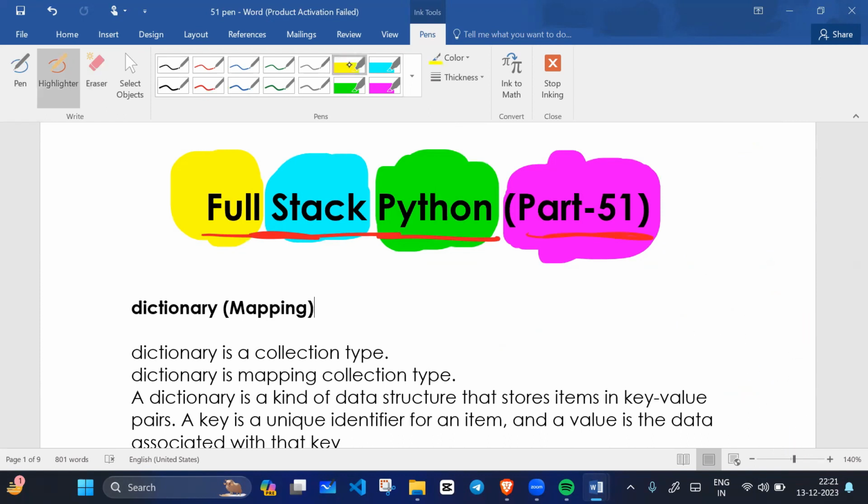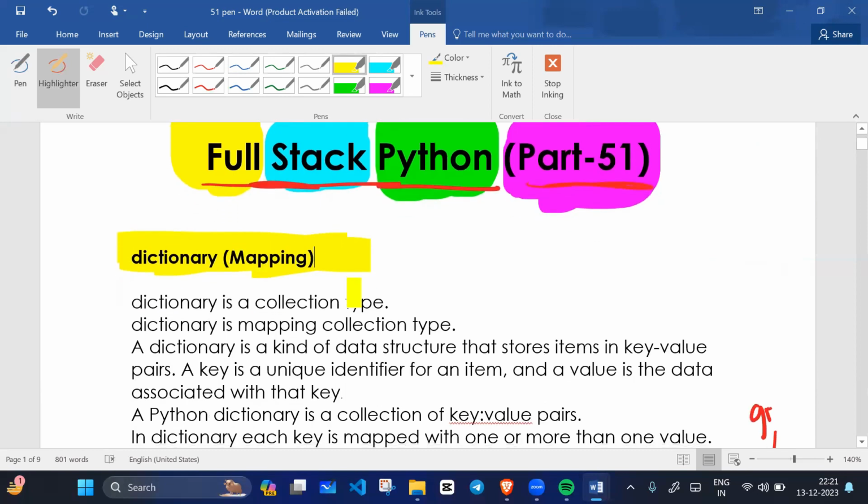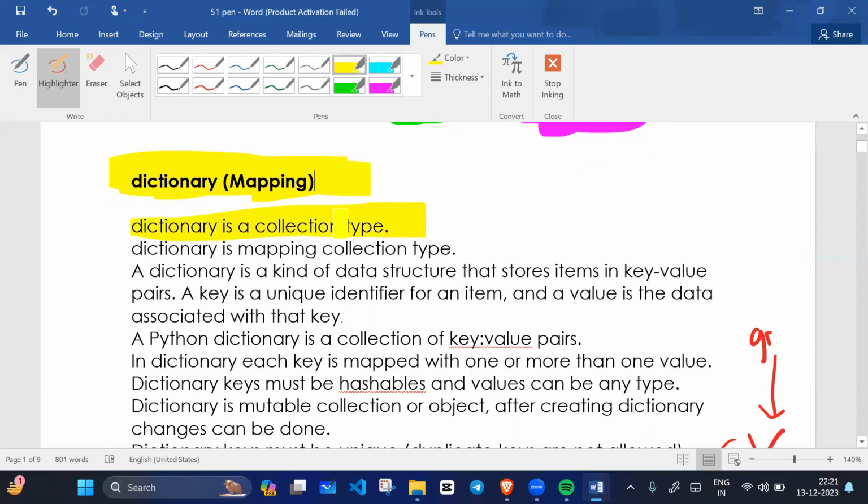In today's video, we are going to learn about dictionary, or we can say mapping. Mapping is also a dictionary. A dictionary is a collection type. What type of collection is it? It is a mapping collection.